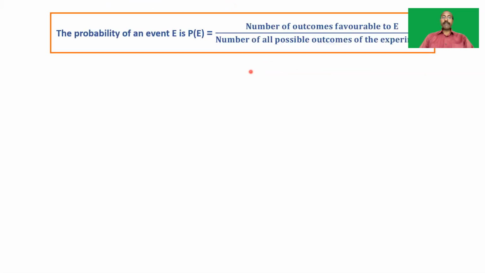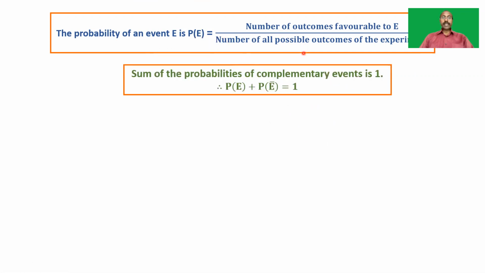The probability of an event E is denoted by P(E), and P(E) is equal to the number of outcomes favorable to E divided by the number of all possible outcomes of the experiment. And also, the sum of the probabilities of complementary events is 1. That is, the probability of an event E and the probability of its complementary event, P(E bar), P(E) plus P(E bar) is equal to 1.